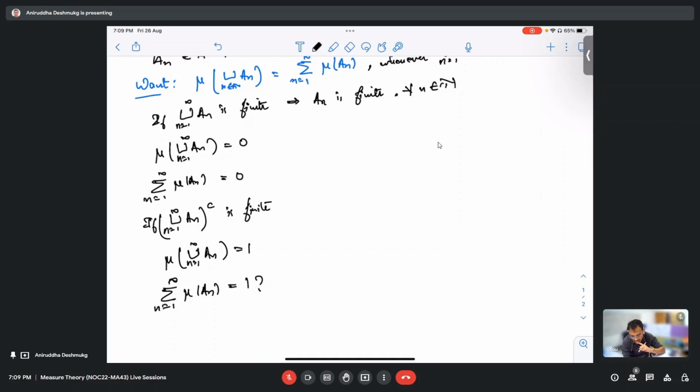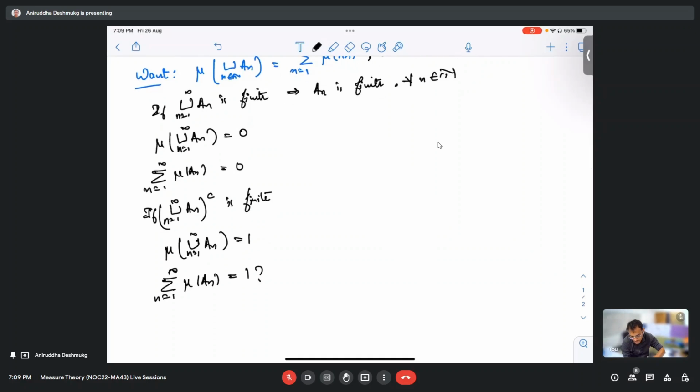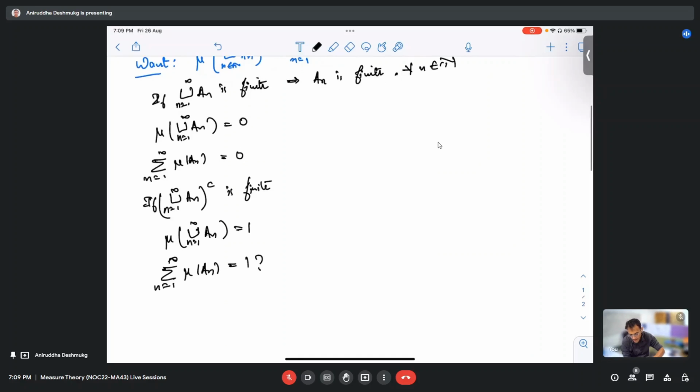Right? Can we use the outer measure property instead of just using the measure property? But for outer measure, we require a measure first, right?